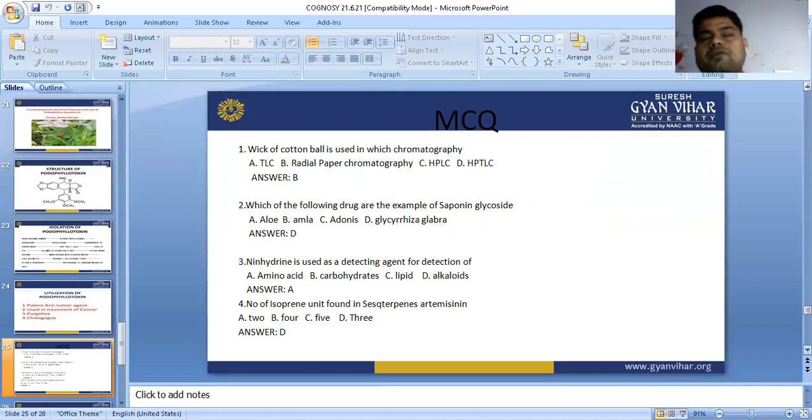By the help of the wick, the mobile phase travels on the paper. So radial paper chromatography is the answer.